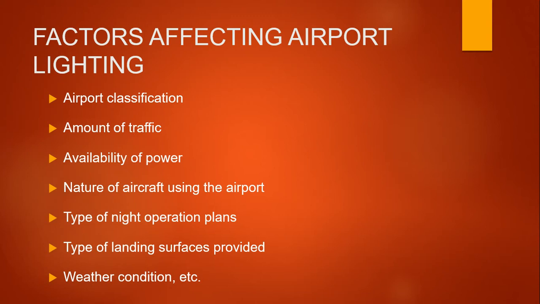The factors that affect airport lighting: we all know that the lighting is provided as a visual aid for aircraft pilots. The first one is airport classification, what type of airport it is, international or domestic, the amount of traffic, how many aircraft are landing, the availability of power, the nature of aircraft using the airport, the type of night operation plans, the type of land surface, which terrain it is, and the weather conditions, etc.